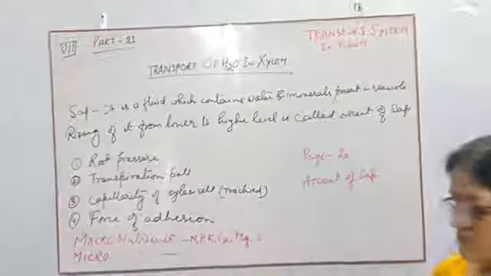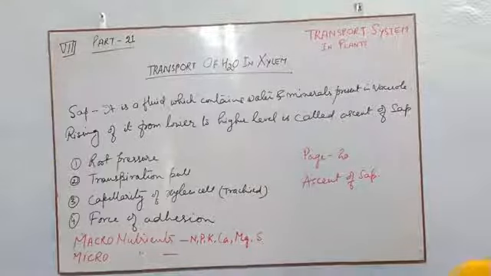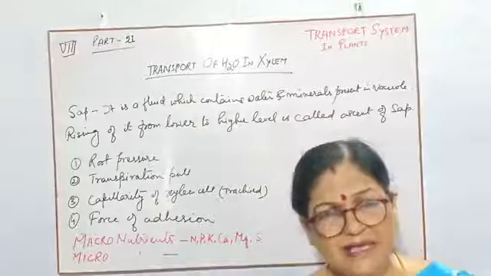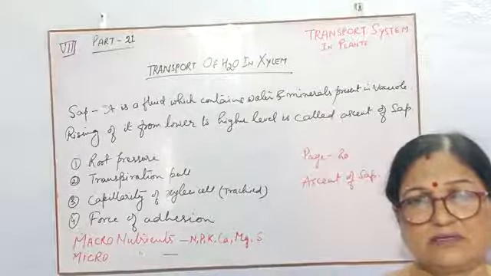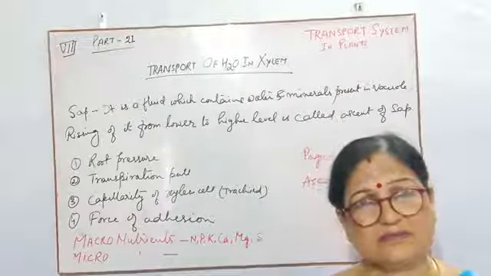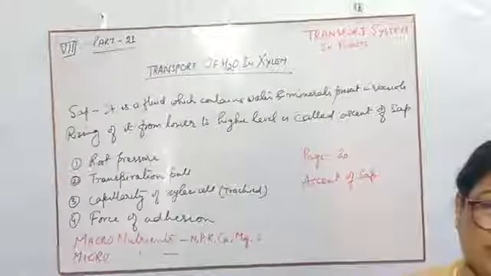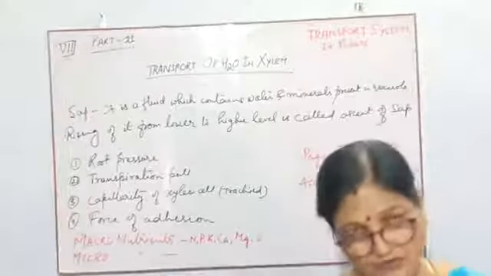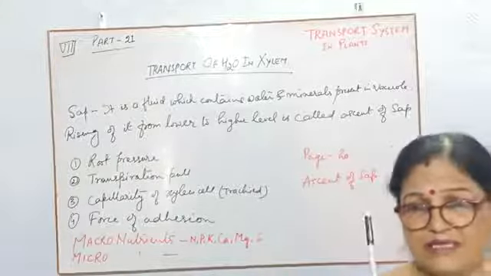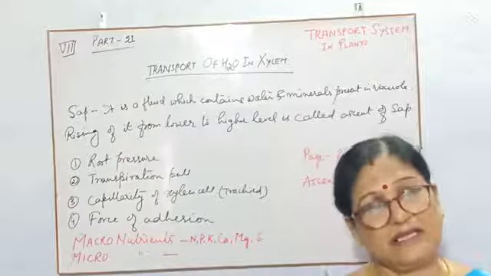First is nitrogen. Nitrogen is the main element for all types of proteins. Then nitrogen is also essential to form chlorophyll. Children, you don't know the structure of chlorophyll, but the main element is nitrogen.